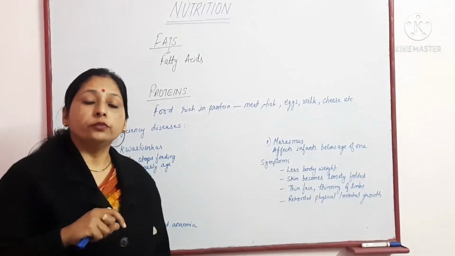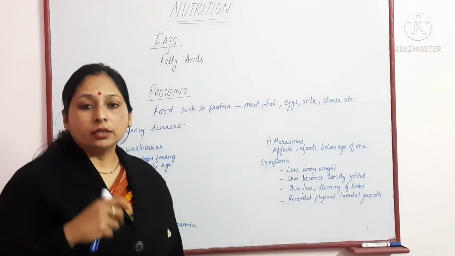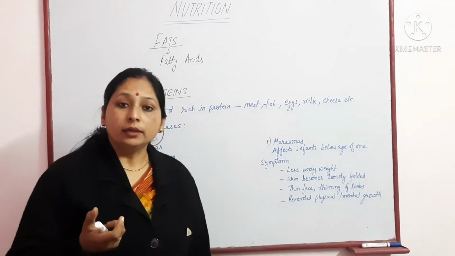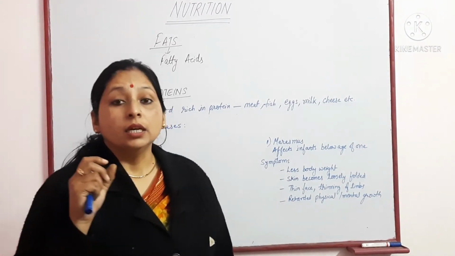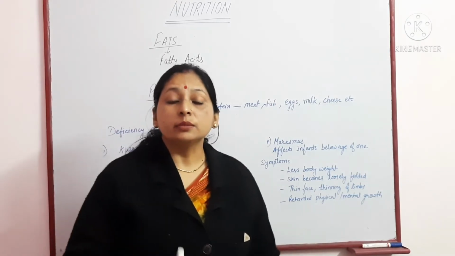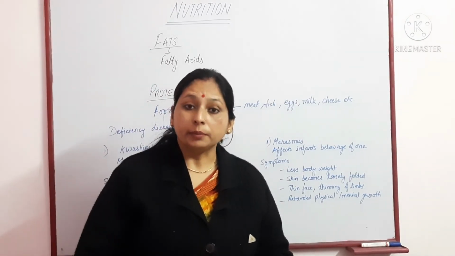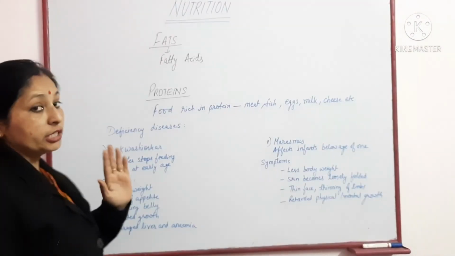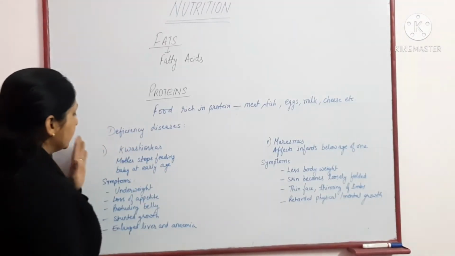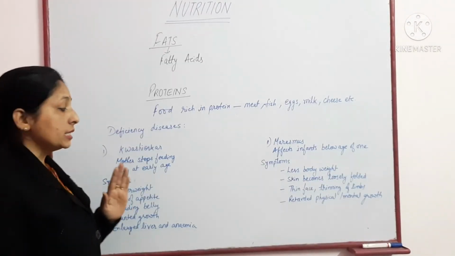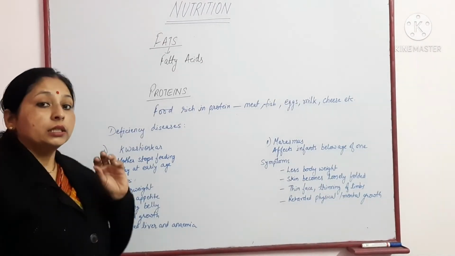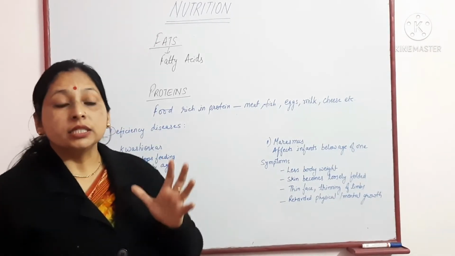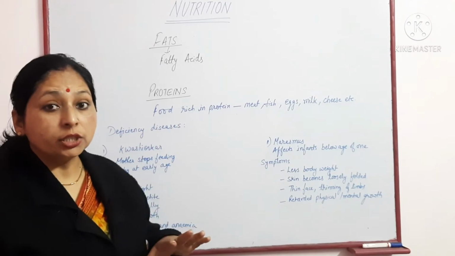Deficiency of these substances in our food results in deficiency diseases, and in the syllabus of class 9 the two major diseases mentioned are kwashiorkor and marasmus. The first is a protein deficiency disease, kwashiorkor. It occurs when a mother stops feeding the baby at an early stage, since the mother's milk is rich in protein.